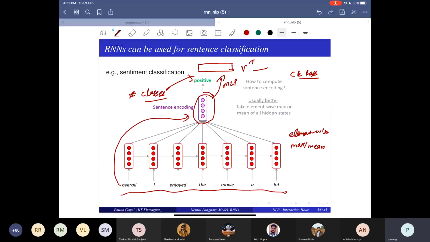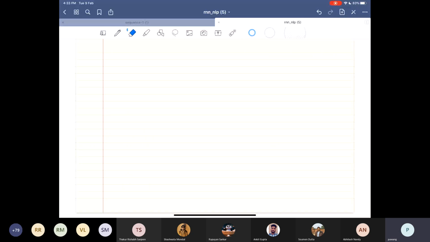Now, RNNs can be used for many other similar applications. So for example, how would I use RNNs for something like sentence similarity? I have the task of sentence similarity: whether the sentences S1 and S2 are similar or not.